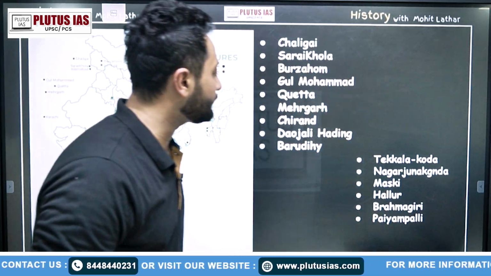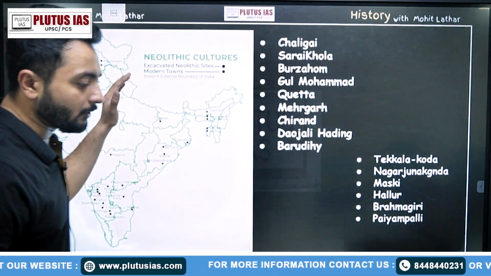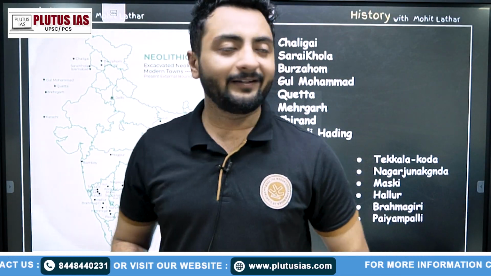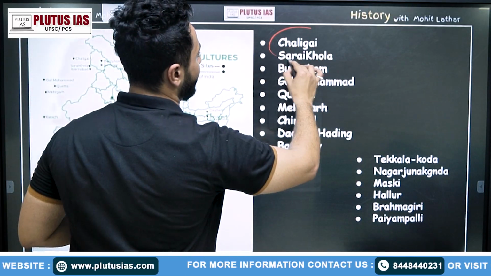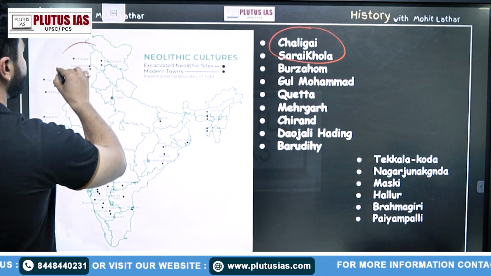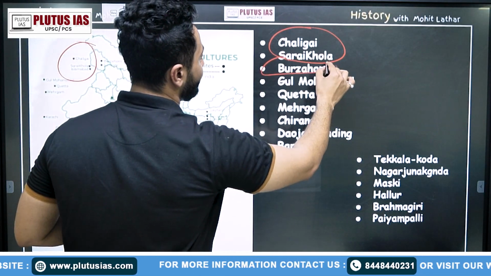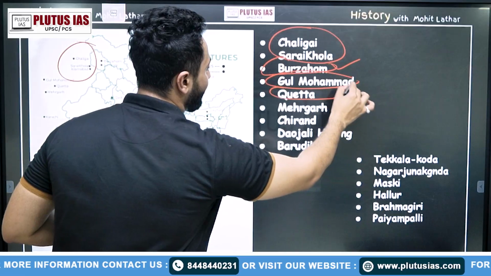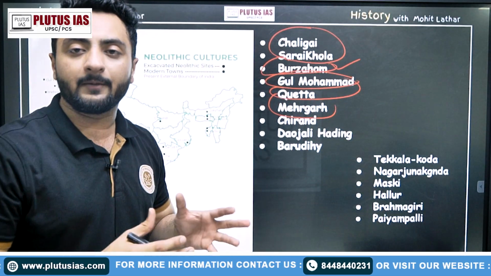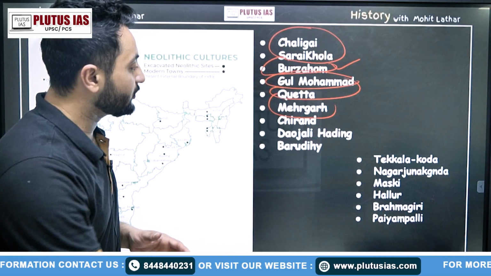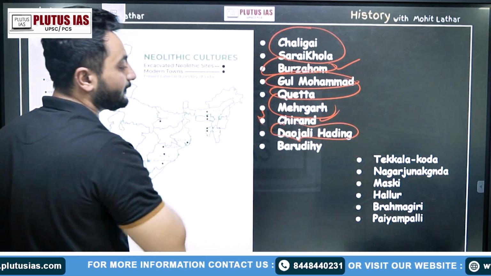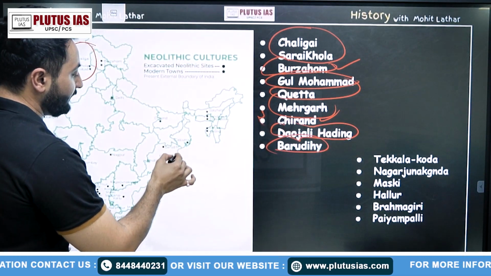We can see these sites through a map also. From north to south, east to west, different sites are visible here. We see sites such as Chaligai and Saraikhola towards the Pakistan-Afghanistan side. We see Burzahom in Kashmir, Gul Muhammad in Quetta, Pakistan, and also Mehrgarh in Pakistan. These are the regions famous for Neolithic finds. Also the Chirand region in eastern India, Bihar, Jhuli Harding in Assam, and Baidyapur in Odisha.